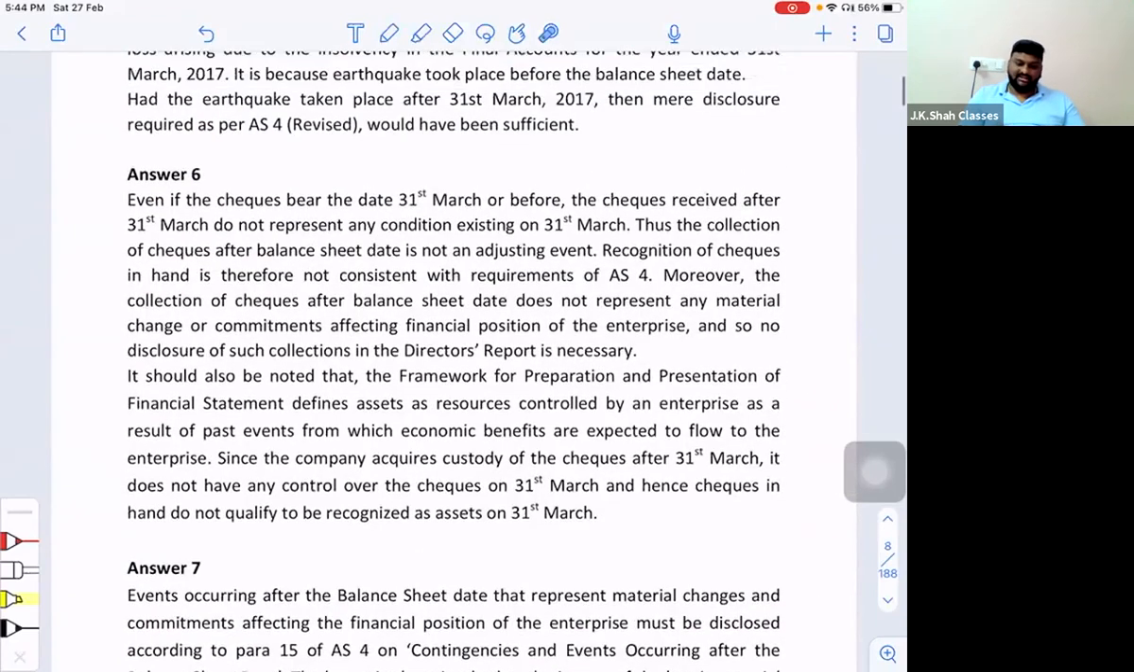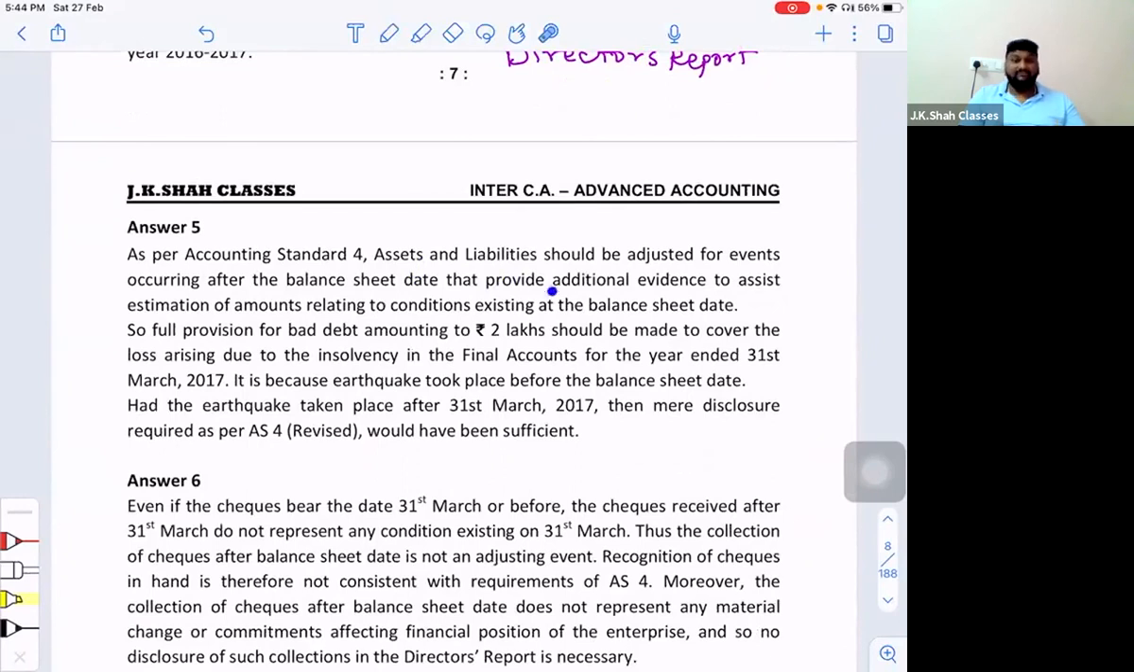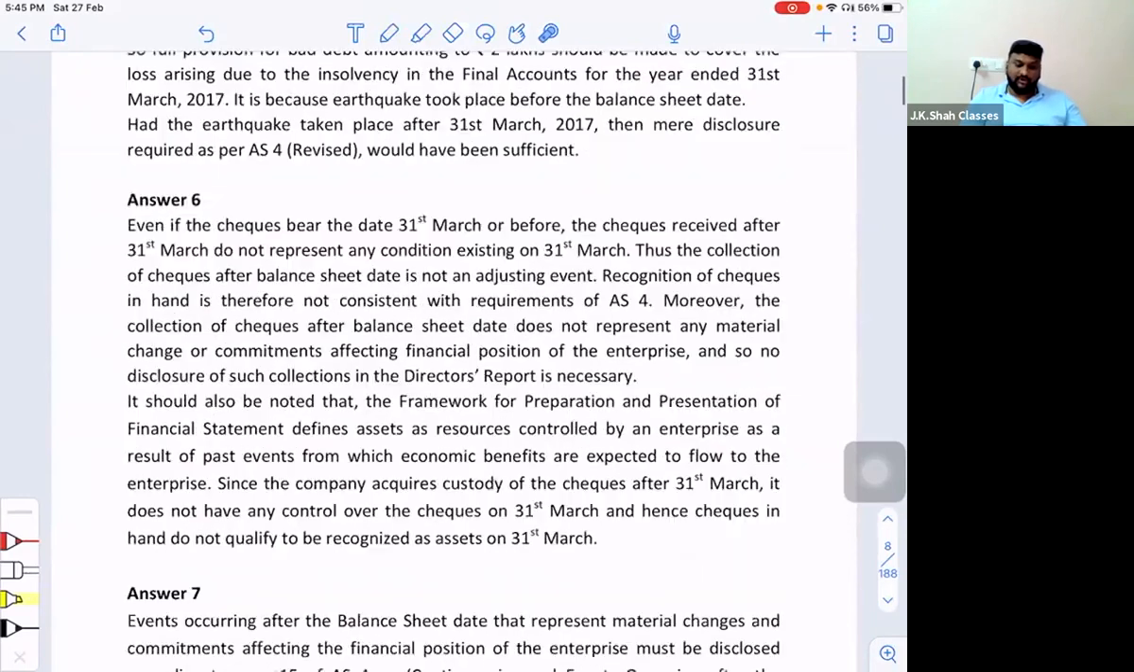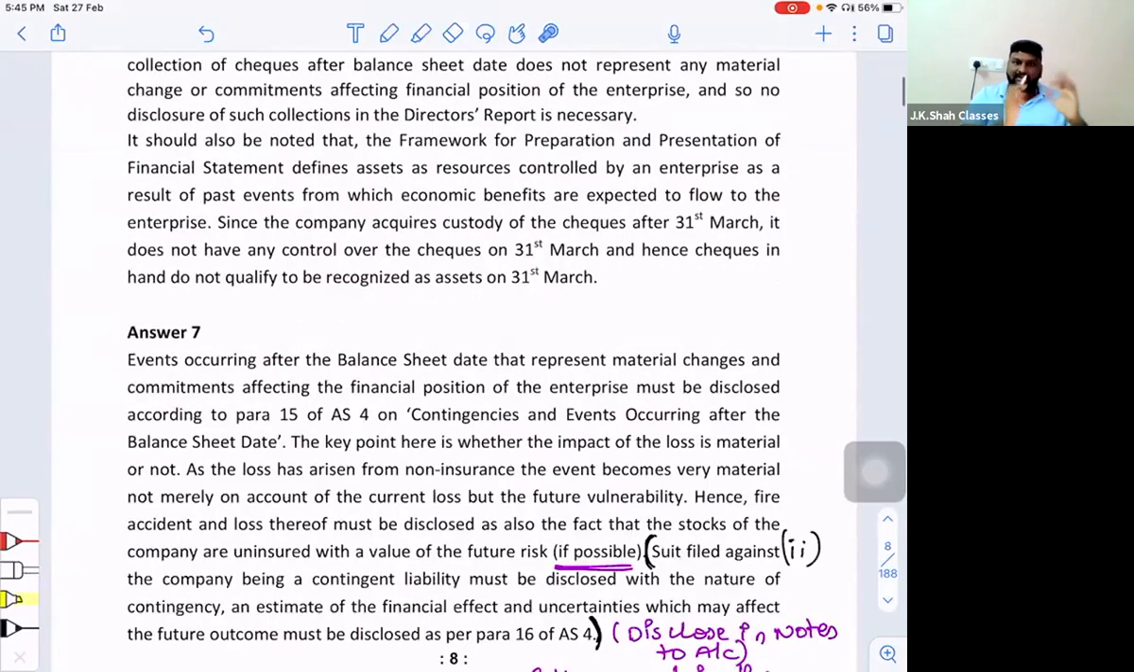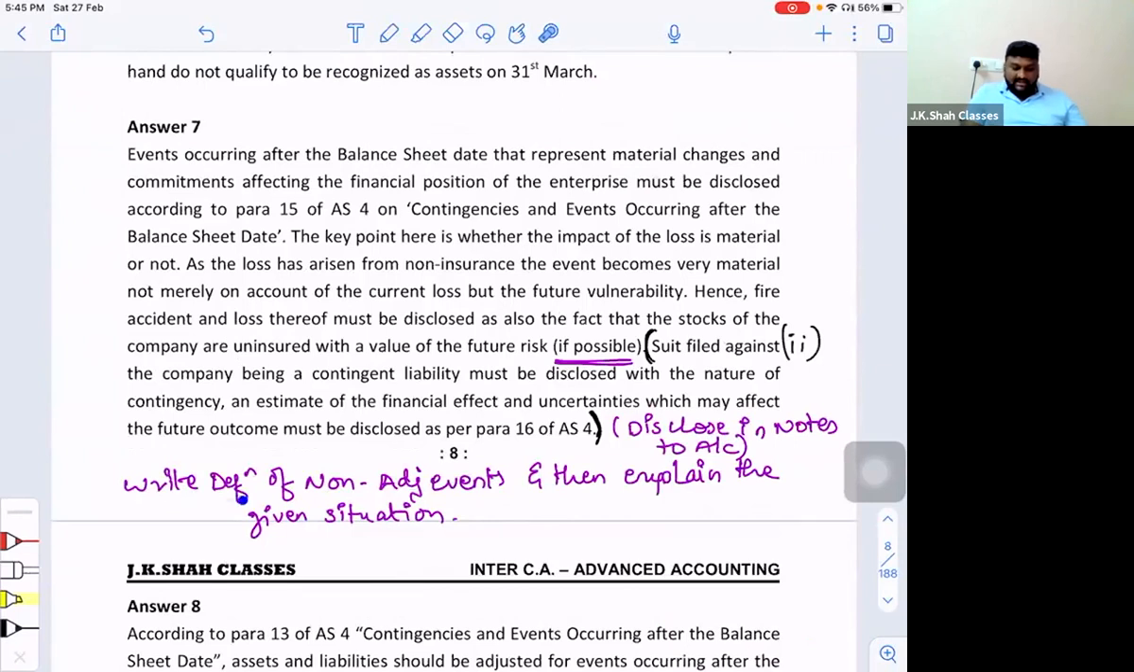Now, in the earlier question, you have already been provided with the definition of adjusting event. So small changes in the definition of adjusting will make it non-adjusting. What change you have to make, sir? See, assets and liabilities should be adjusted for events occurring after the balance sheet date that provide, or else I'll do one thing. I'll dictate to you people the definition of non-adjusting events. Right. So for question number 7, part 1, first part of the question, what you have to do is write the definition of non-adjusting event and then explain the given situation.